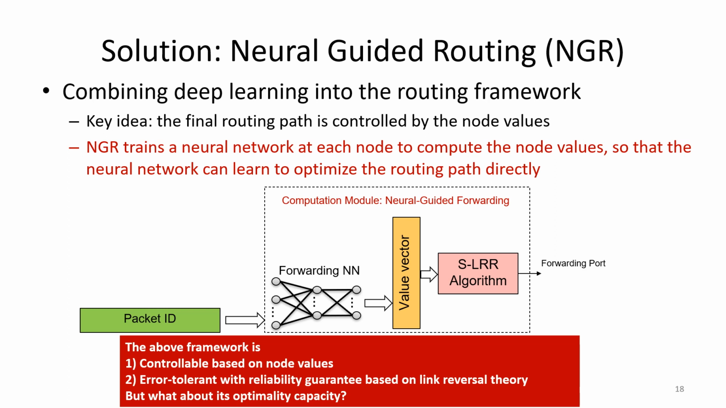The above framework is first controllable because it can control the final routing path fully based on the node values. It is also error tolerant with reliability guarantee, because the link reversal theory guarantees the packet will finally follow a reliable routing path to reach the destination, no matter what errors are happening in the neural network computation. But what about its optimality capacity?